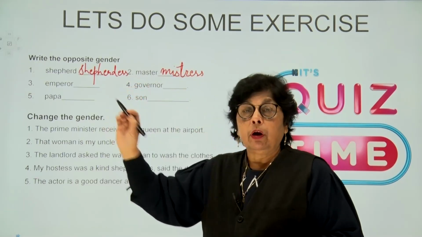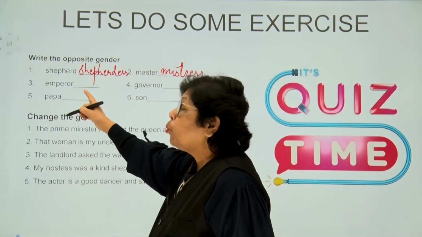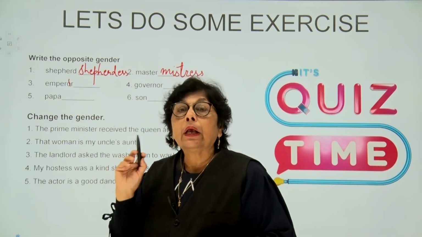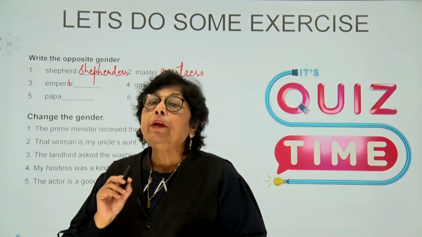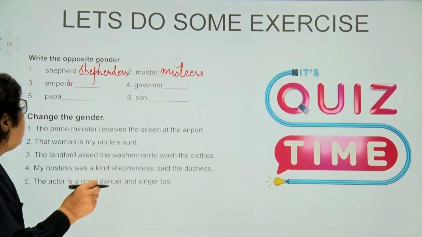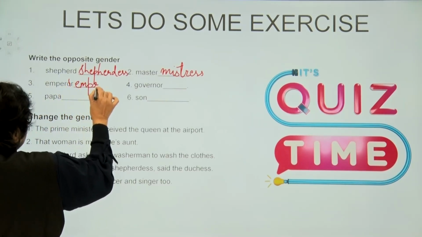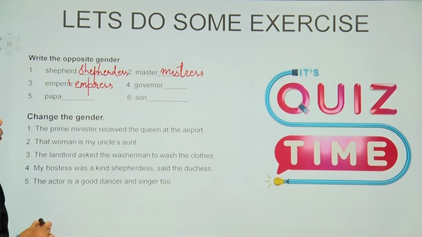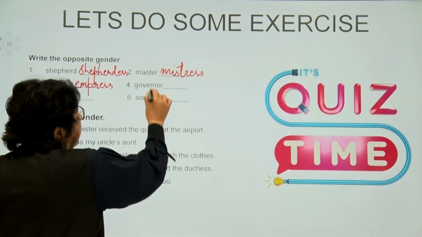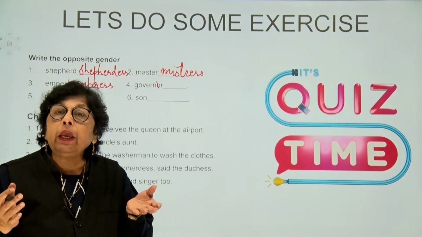Children, emperor. Now remember the rule, children. If before the last word there is a vowel, what do we do, children? We cut the vowel and we're going to add ESS. So the word that we are going to have is empress. Now, the similar rule will work for governor. Now, governor also has an O or a vowel before the last word. So, it's going to be governess.